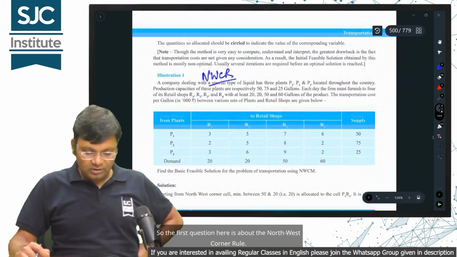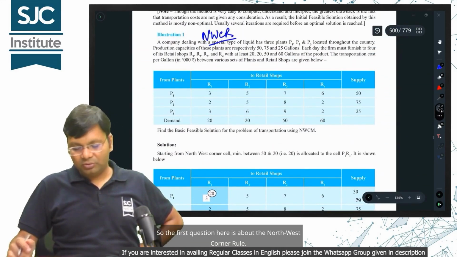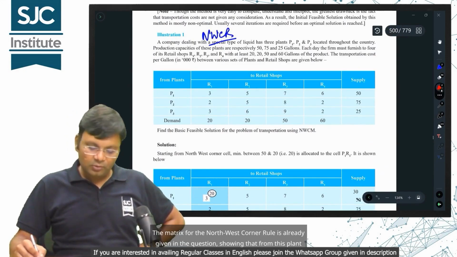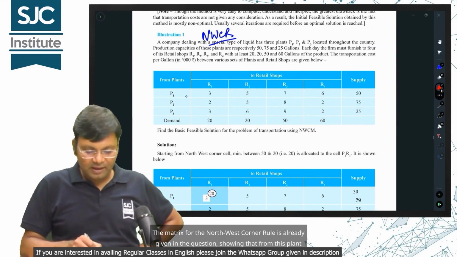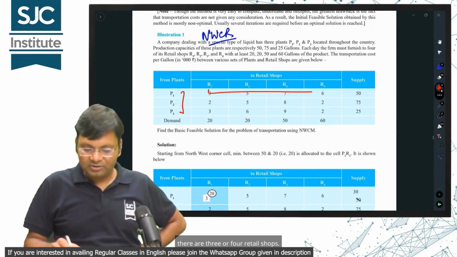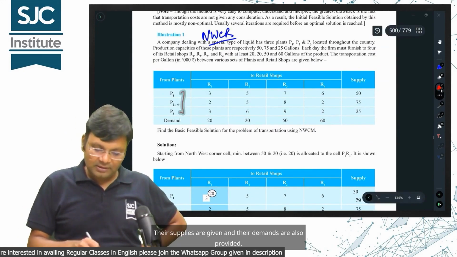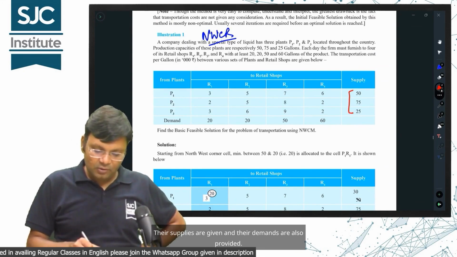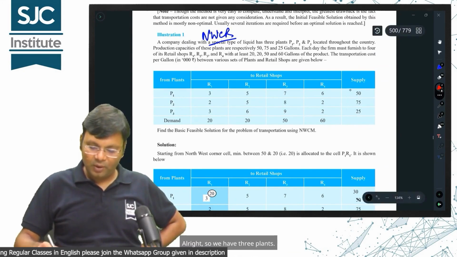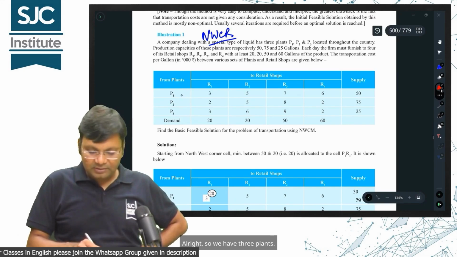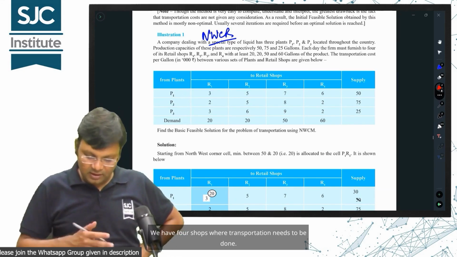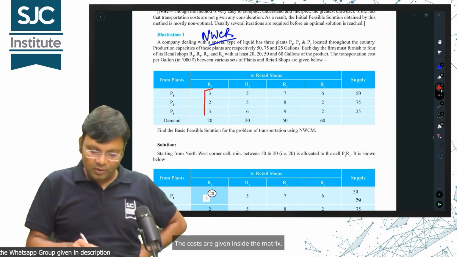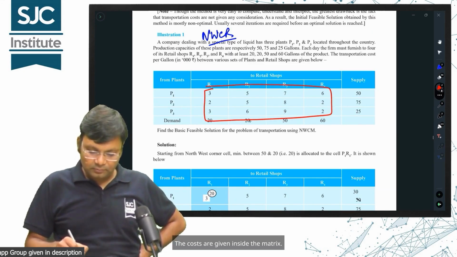So the first question here is about the northwest corner rule. The matrix for the northwest corner rule is already given in the question, showing that from these plants there are 3 or 4 retail shops. Their supplies are given and their demands are also provided. Alright, so we have 3 plants. We have 4 shops where transportation needs to be done. The costs are given inside the matrix.